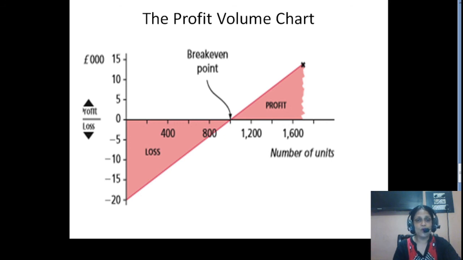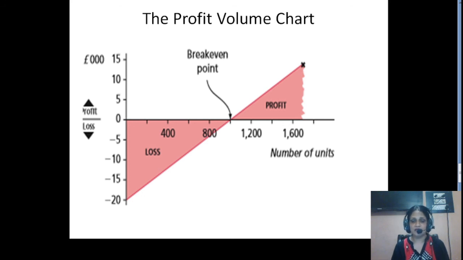As you go on producing units, what is happening? You are reducing your losses, or to say, the fixed cost has started to be recovered. Till 1000 units, all of your fixed cost will be recovered. After that, you are going to attain profits. Up to the budgeted sales of 1700 units, you will attain a profit between £10,000 and £15,000. So you can easily see the level of profit and loss with the volume.